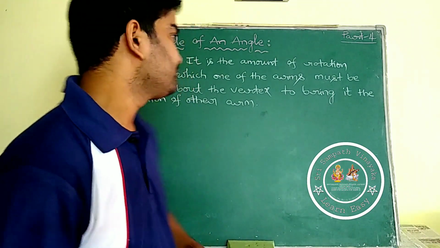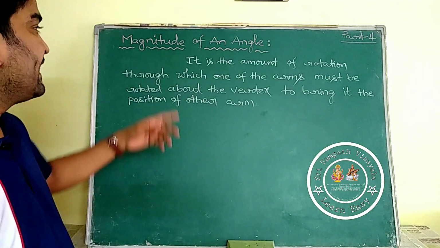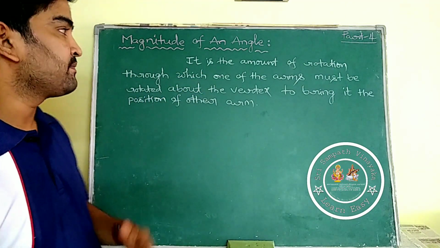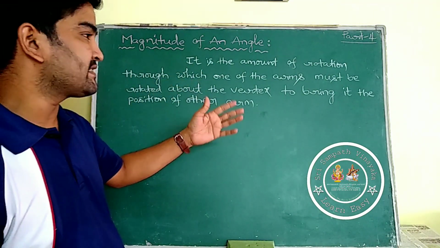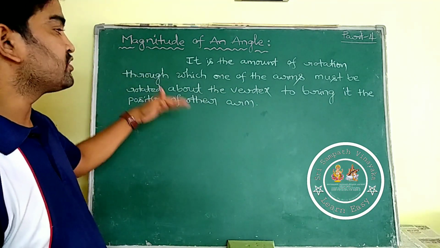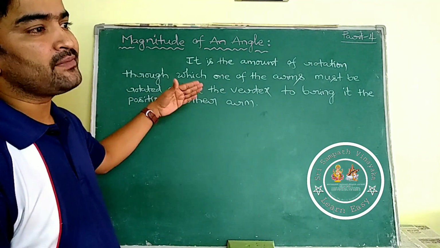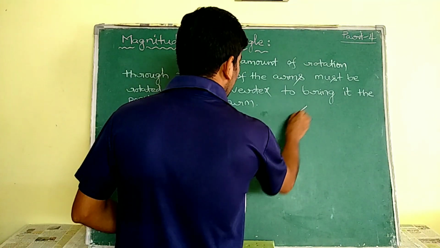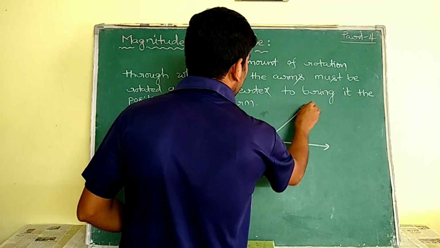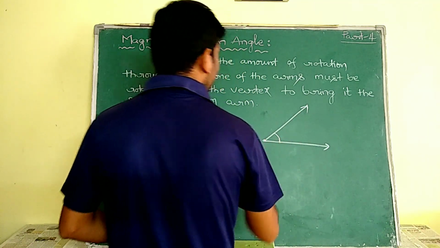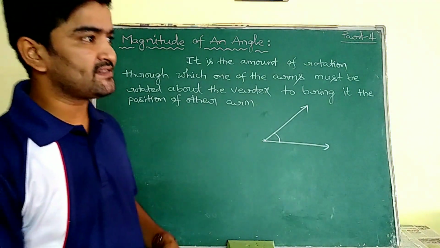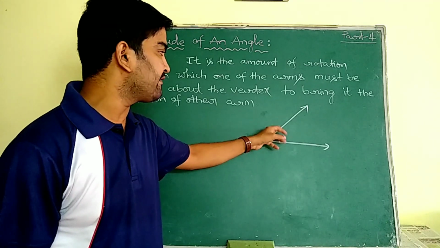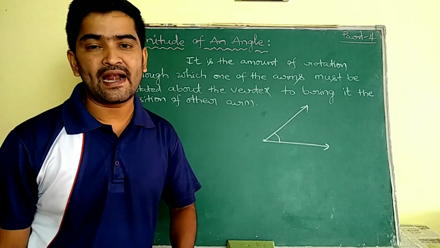See, magnitude means it is the amount of rotation through which one of the arms must be rotated about the vertex to bring it into the position of the other arm. It can be understandable to you if you know the definition of an angle. See, angle means the opening in between the two rays which are started from the same point. We discussed it. If the two rays are started from the same initial point, then the opening between these two rays is called an angle.